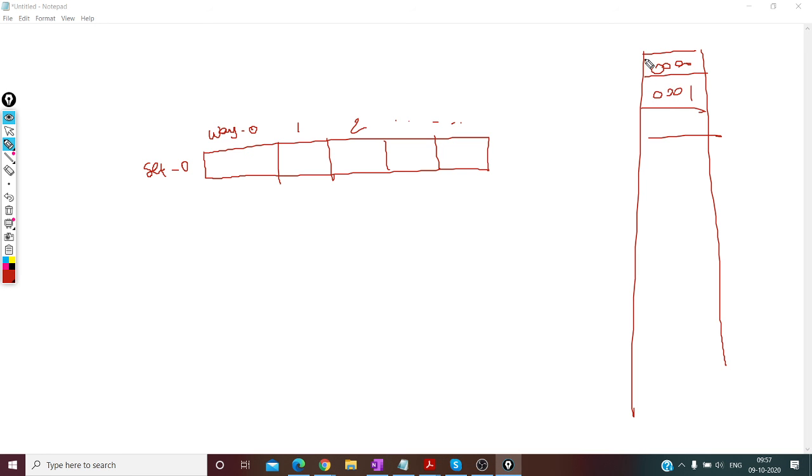0 0 0 0 0 0 0 0 1. This guy can go here. This guy can also go here. Everybody can go to the same set, but it can be in any way. The only problem is you have to check the entire cache.